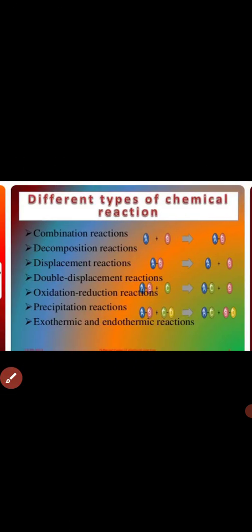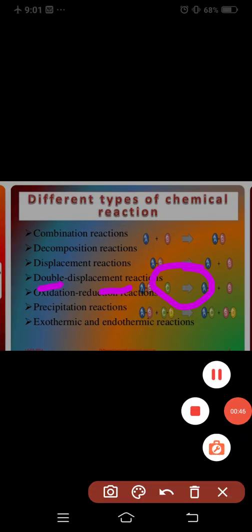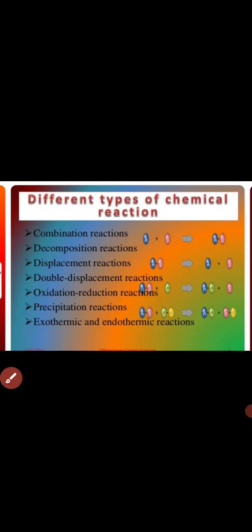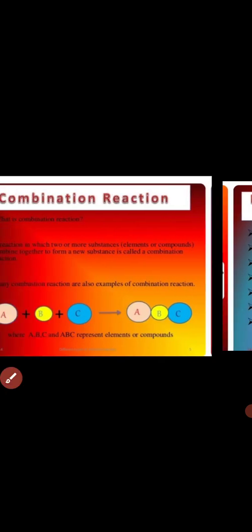And there are different types of chemical reaction. So the first one is combination reaction, second decomposition reaction, the third one is displacement reaction, double displacement reaction, oxidation reduction reaction, precipitation reaction, and exothermic and endothermic reaction. So there are different kinds of chemical reaction. Now firstly we will discuss the combination reaction.